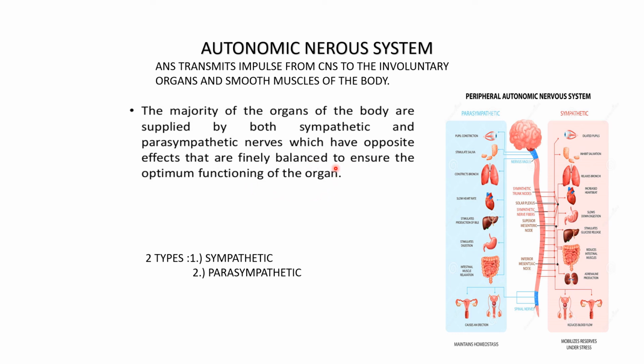Which means that if the sympathetic arouses the body, the parasympathetic relaxes the body. They have opposite effects, which are necessary to maintain balance in the organism. So there are two types, sympathetic and parasympathetic. These nerves arise from our spinal cord only.